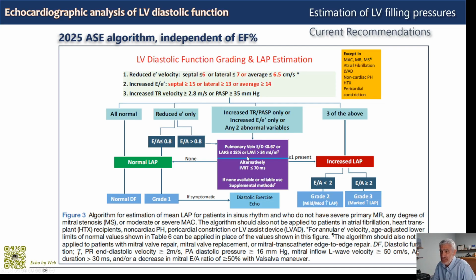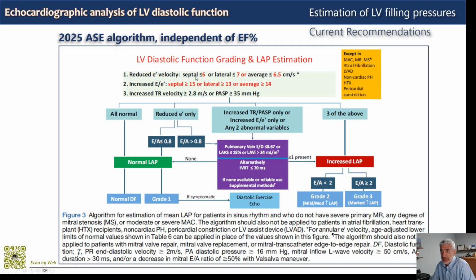And another change is that they have moved the pulmonary vein systolic to diastolic wave ratio, and IVRT, which nobody measures as far as I know, the duration of ERT, from second and third line to first line.